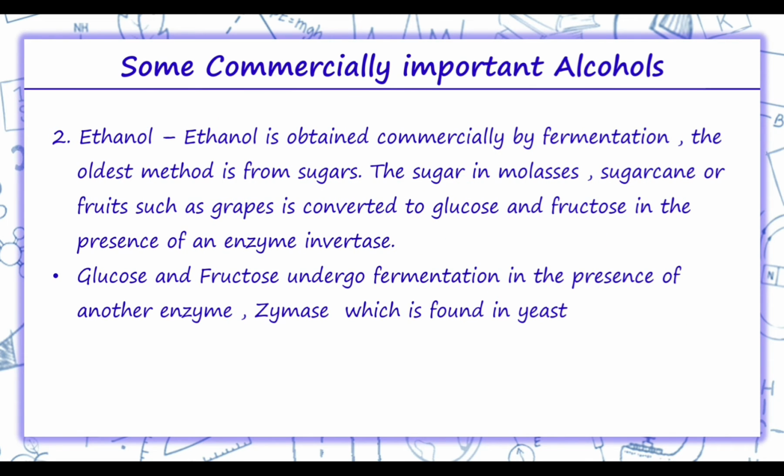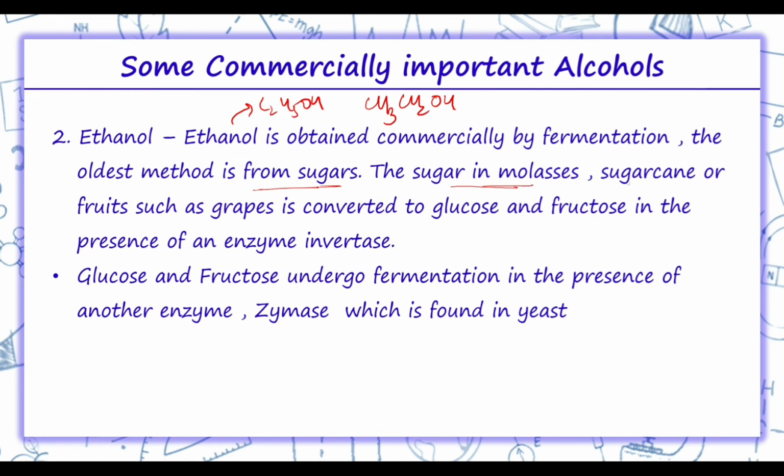Coming on to the next commercially important alcohol, which is ethanol. Ethanol is basically C2H5OH, which is also written as CH3CH2OH. It is obtained commercially by fermentation. The oldest method is from sugars.